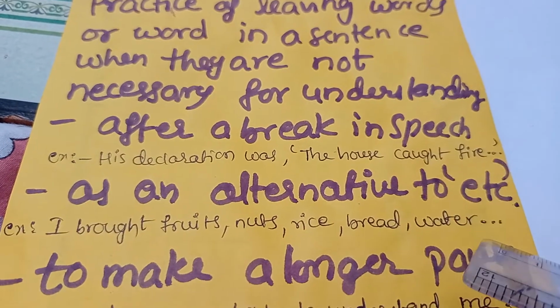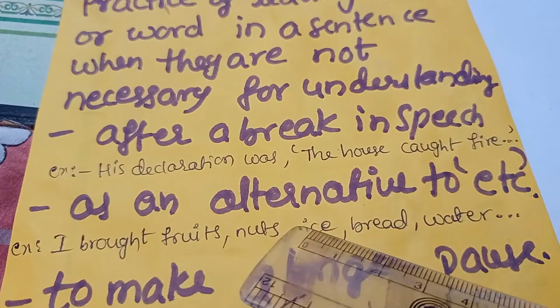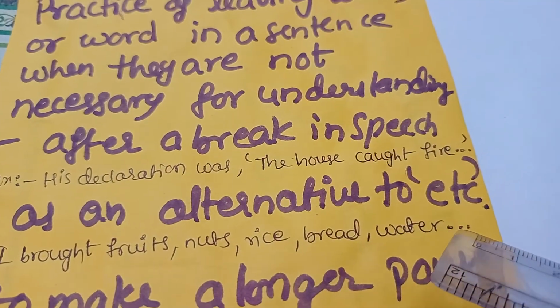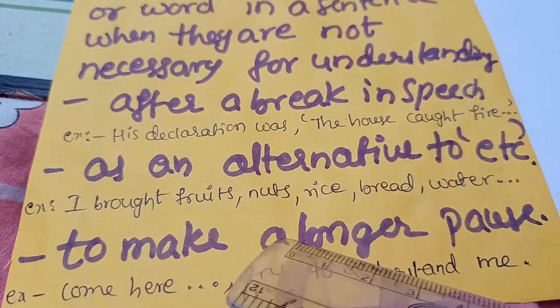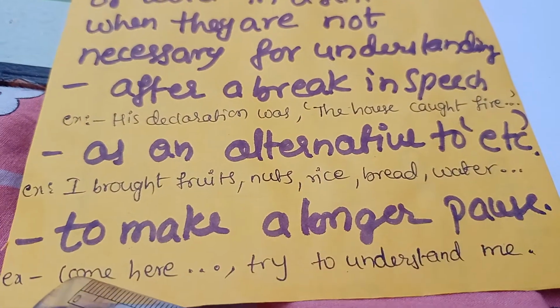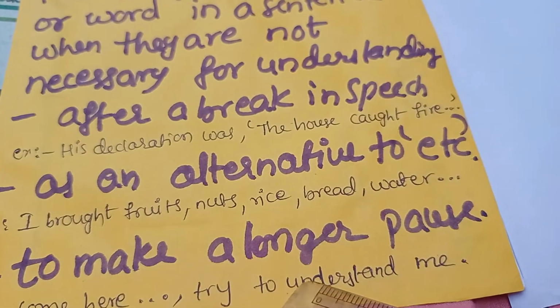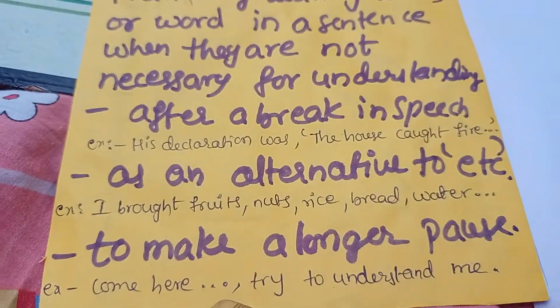Next, as an alternative to etc., we can also use ellipses. Instead of etc., we can use ellipses. See here example. I bought fruits, nuts, rice, bread, water, etc. So for etc., we have to use ellipses. Next one, to make a longer pause. See here, come here. Try to understand me. See here, to give a long pause, we used ellipses.